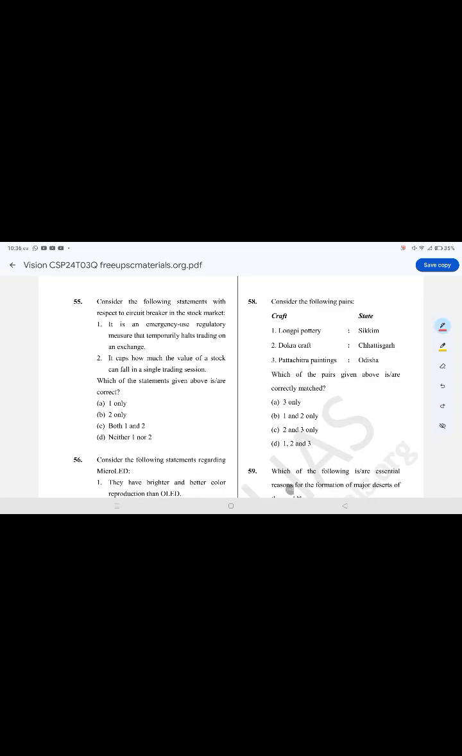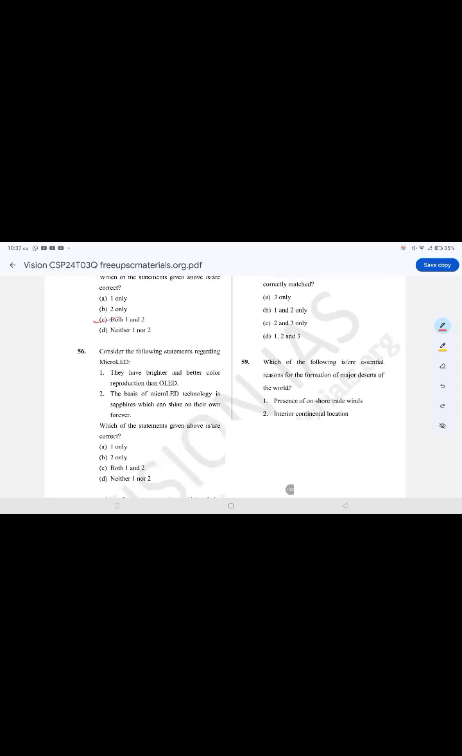Consider the following statement with respect to circuit breaker in the stock market. The correct option is option C, both 1 and 2. It is an emergency use regulatory measure that temporarily halts trading on an exchange. It caps how much the value of a stock can fall in a single trading session.